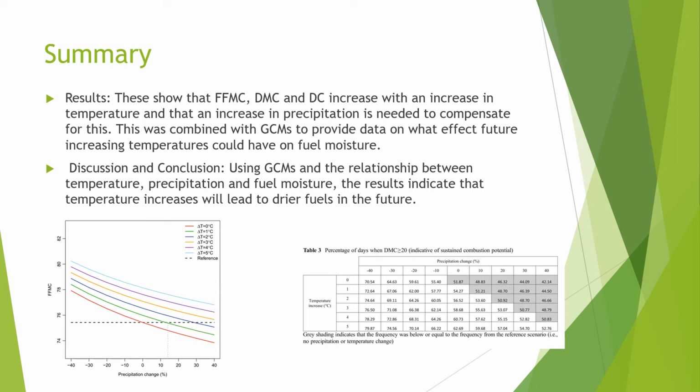So the discussion and conclusion show that using general circulation models and the relationship between temperature, precipitation and fuel moisture, the results indicate that temperature increases will lead to drier fuels in the future. Now, this has many significant impacts. Firstly, it shows that due to increased climate change in the future, using these general circulation models, there's going to be drier fuels and therefore a possibility of more forest fires occurring in Canada.